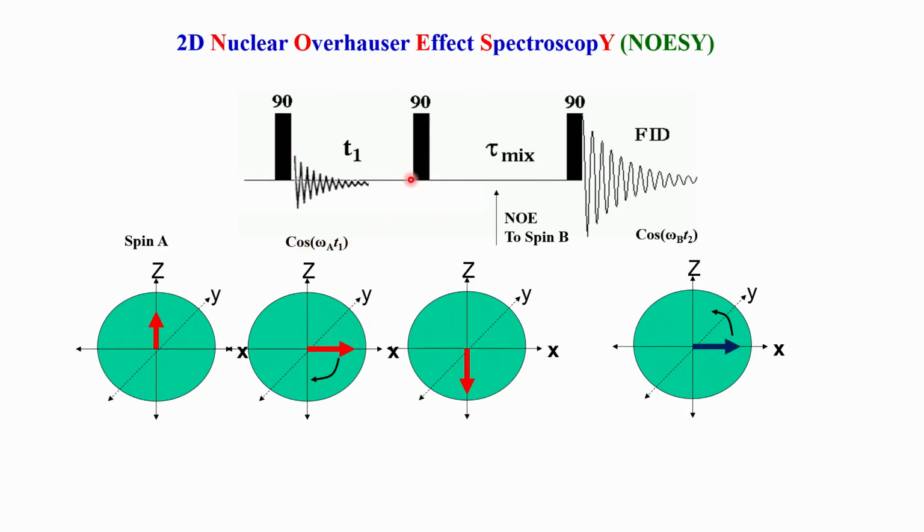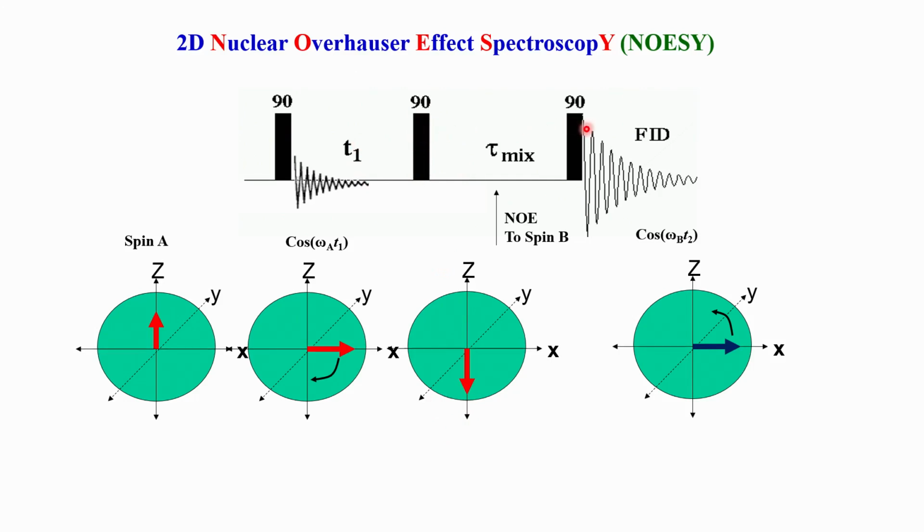Now, after some time, when it has not completely decayed, although we are showing a signal decaying to 0, please keep in mind that we do not wait until this happens. We only wait for a few points here, and that determines the number of experiments done. It is not that, as shown here, you have to wait until the FID is 0 before you apply the second pulse. It is just schematically shown that you apply the pulse, wait for a duration, and then apply the second pulse. When you apply the second pulse, this magnetization goes to minus z or plus z, depending on the phase of this pulse.